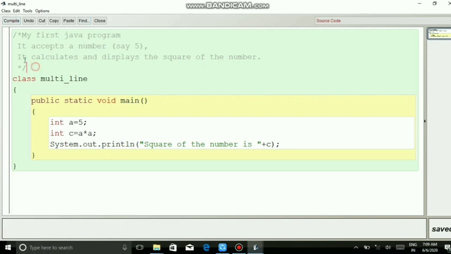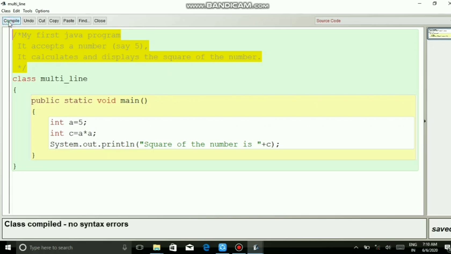So here you can see a multi-line comment is given. It starts with a slash star, then multiple lines are written. The first line is my first Java program. Second line is it accepts a number, say 5. Third line is it calculates and displays the square of the number. And since the comment ends, it ends with a star slash. Then the program starts. So we'll run and see it.